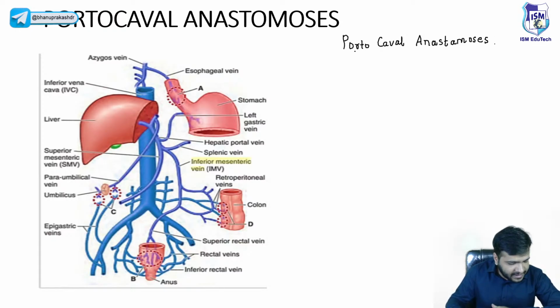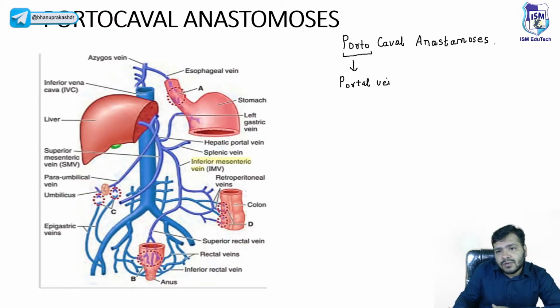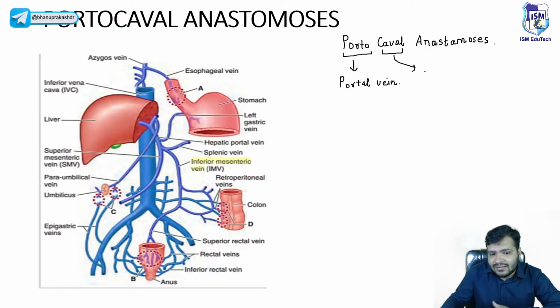So yes, can anyone tell me in the chat box, portal vein, it is formed by which two veins? Which two veins actually lead to the formation of this portal vein? Now, here the word porto means the portal vein. And when I say caval, or basically the caval system, it is the systemic veins, guys, right? These are the systemic veins.